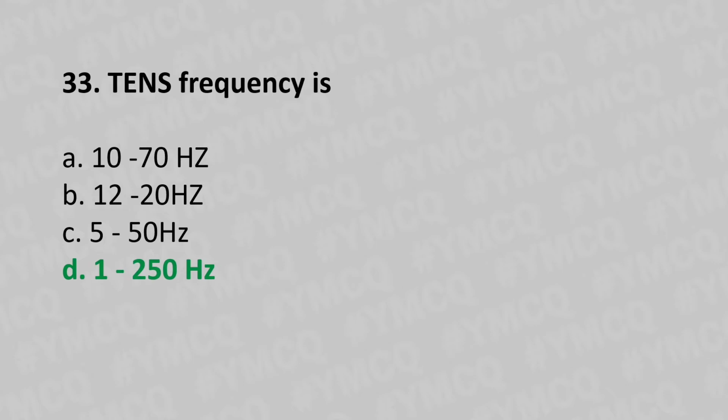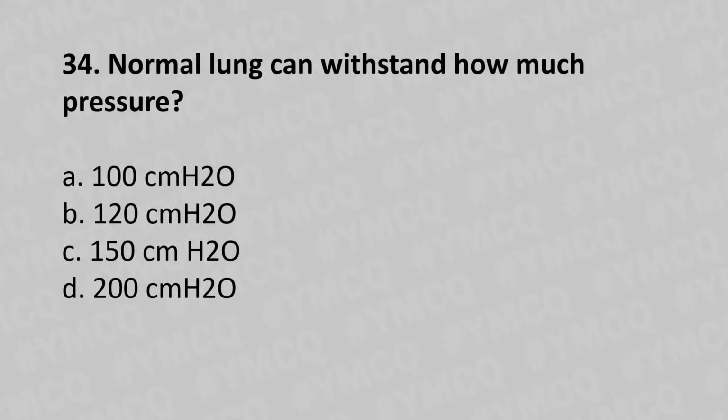Moving to our 34th question. Normal lung can withstand how much pressure? Option A, 100 cm H2O. Option B, 120 cm H2O. Option C, 150 cm H2O. Option D, 200 cm H2O. And the answer is option A, 100 cm H2O.